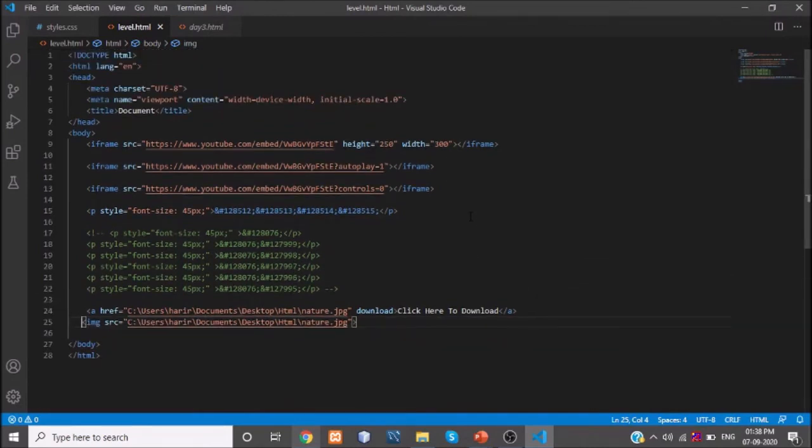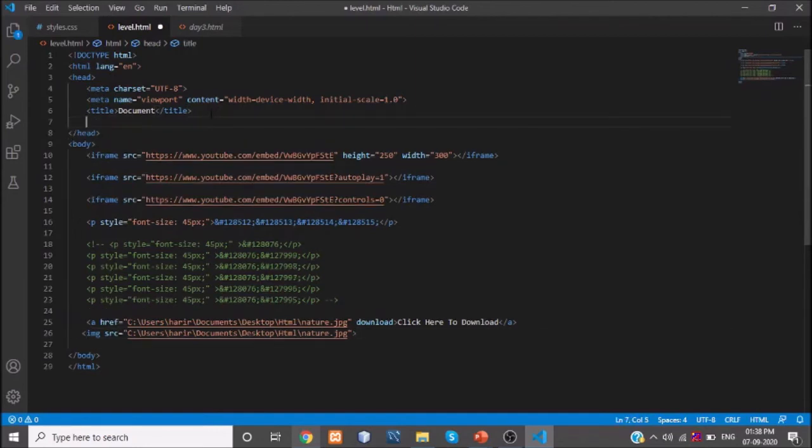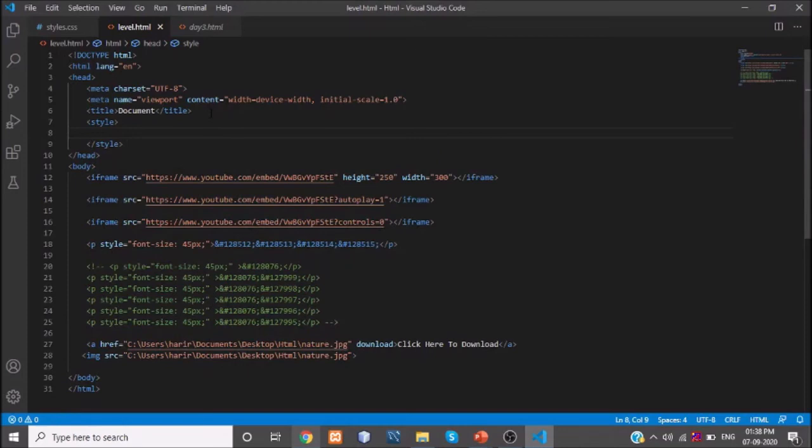To add the style, I'm just using internal CSS. I'm going to add some styles, using a type of CSS called internal CSS.